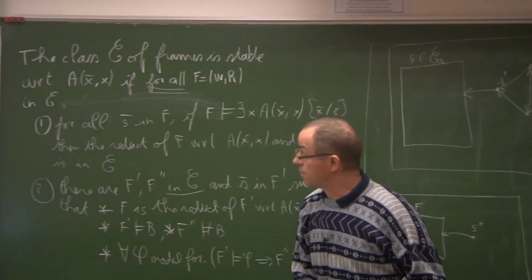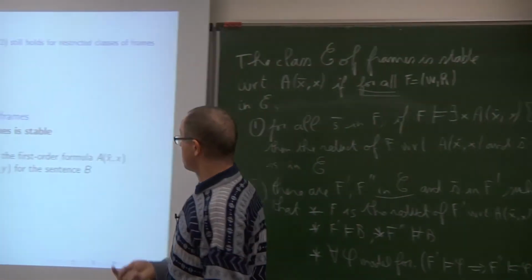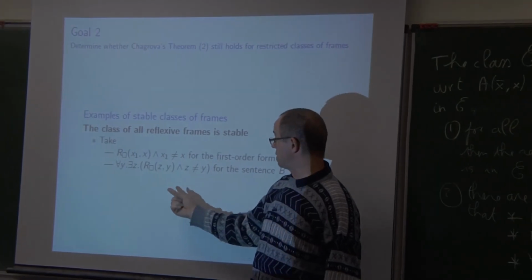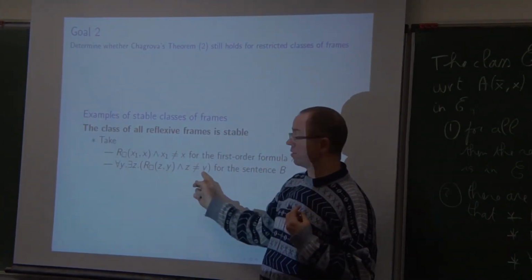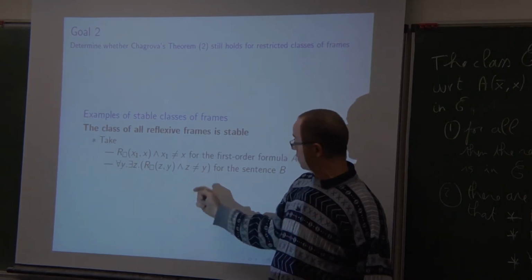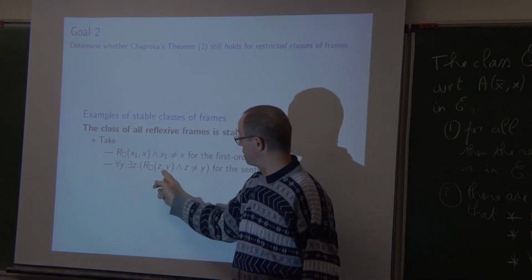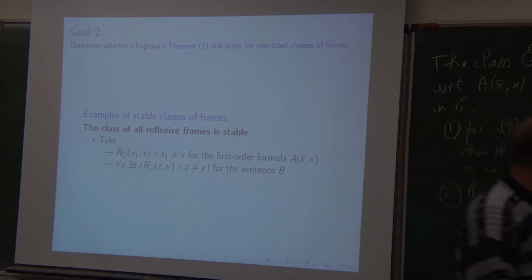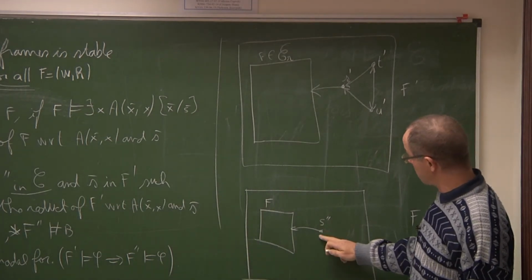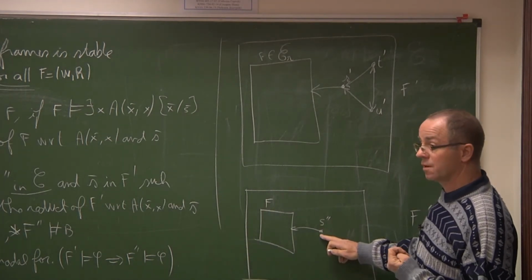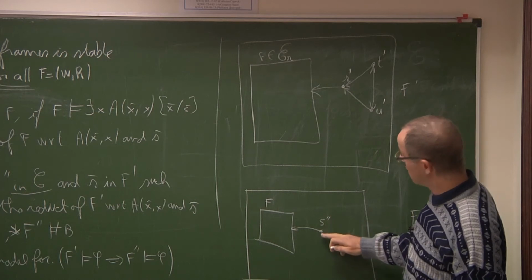F prime satisfies B. What is B saying? B is saying that every point possesses a predecessor which is different from this point. For every y, there is a predecessor of y different from y. Of course, F second does not satisfy this B because S second does not possess any predecessor except itself.